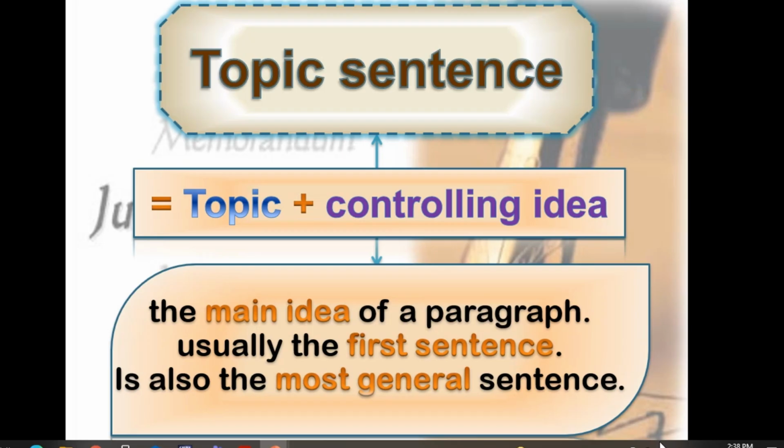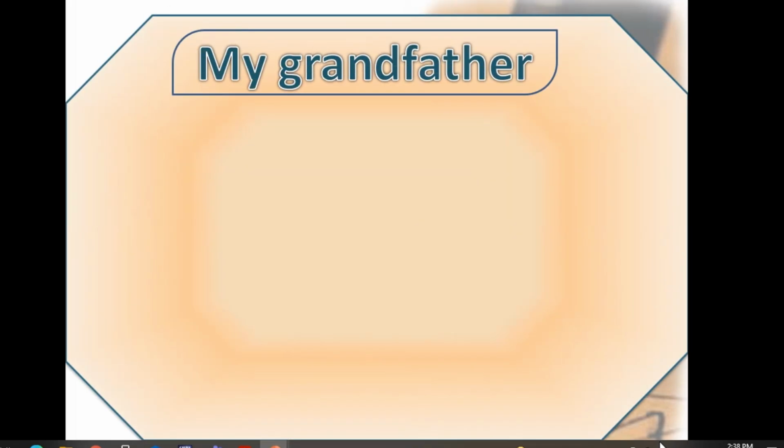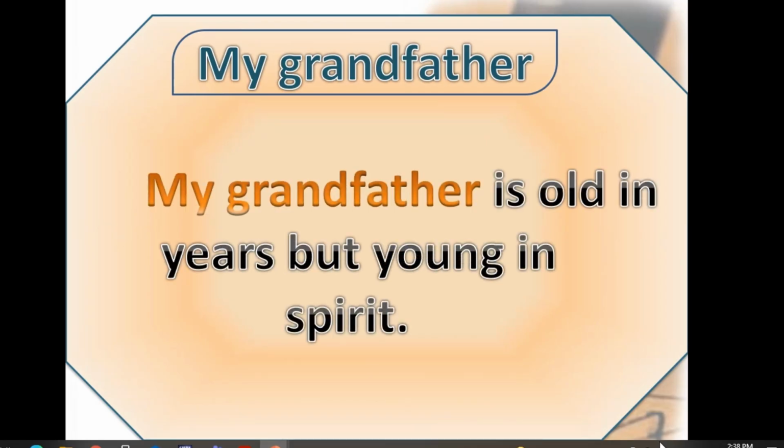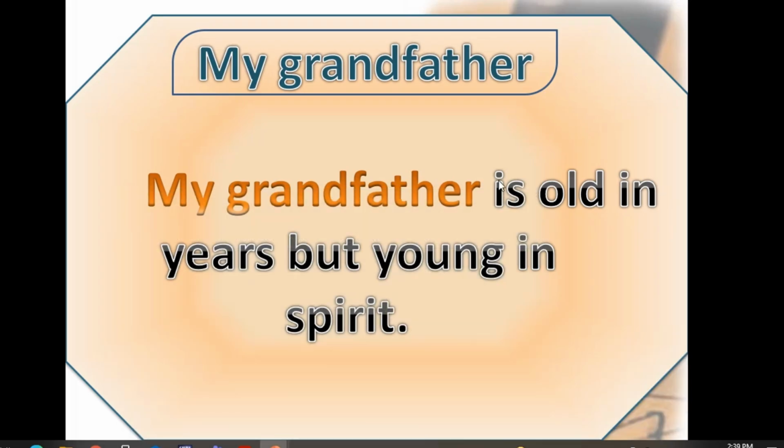So the topic sentence consists of the topic plus the controlling idea, and it always comes at the beginning of a paragraph. Let's read another example. Here he made a mistake. He made the same mistake. What was this mistake? Who knows? There is a punctuation mistake. What was it? Grandfather should start with a capital letter. Excellent. My grandfather. So titles are capitalized. Capital M, capital G.